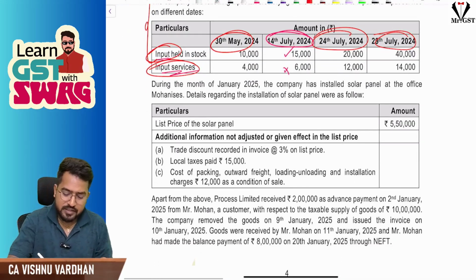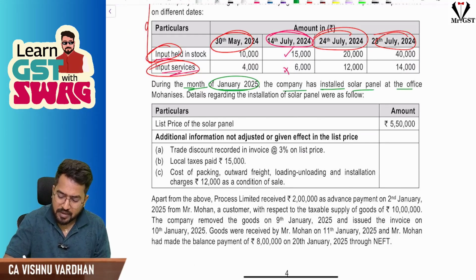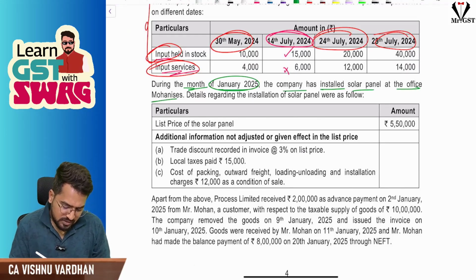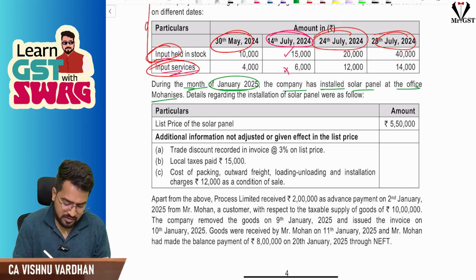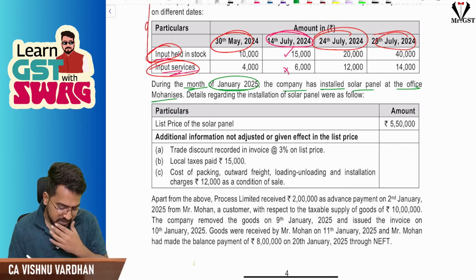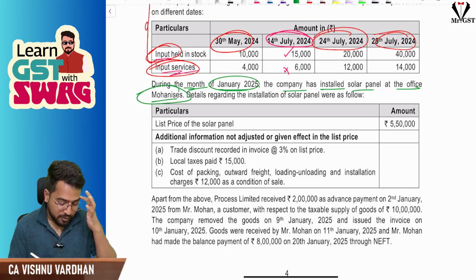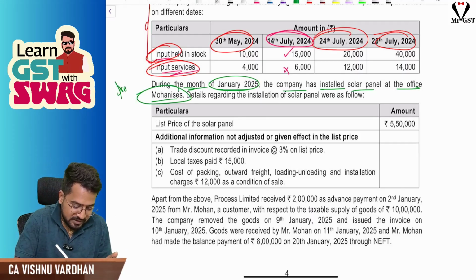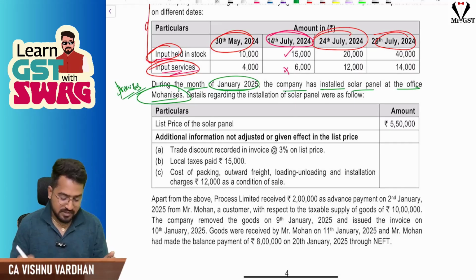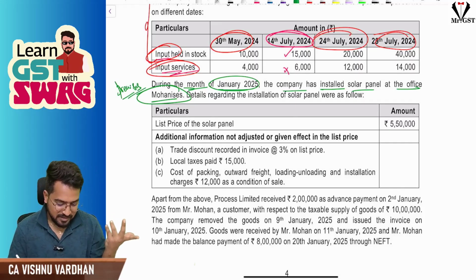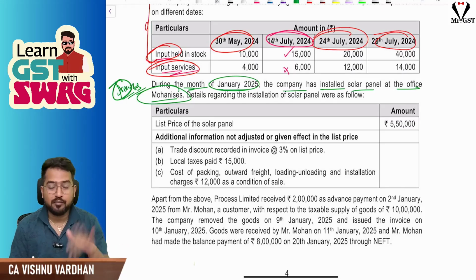Next, during the month of January, the company has installed a solar panel at the office premises. I seriously worry about what all mistakes they have made in this MTP's premises. No, they have removed the Prem word and added the Mohan word here, I guess.